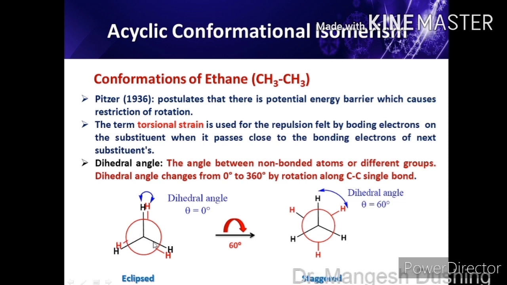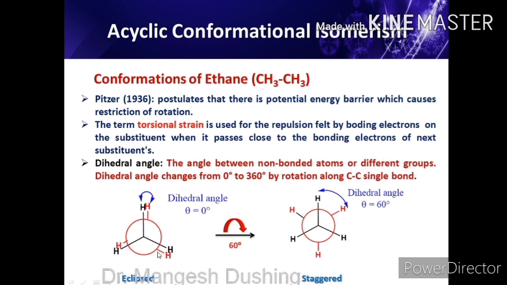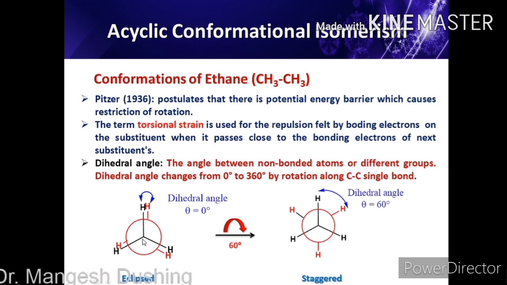So this is the general Newman projection formula for the ethane molecule. Similarly, this is the periphery of the circle, the rear carbon atom, and these are the 3 red hydrogens. For differentiation we made them red. So these are the 3 hydrogens of the rear carbon atom. So this is CH3 and this one is CH3, and there is a carbon-carbon bond. We see this molecule along this carbon-carbon bond, so it is invisible to us. So this is called the Newman projection formula.